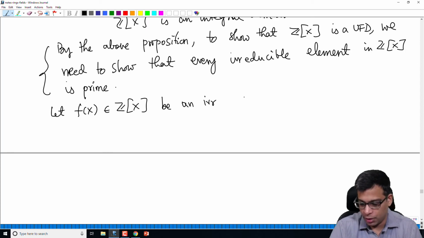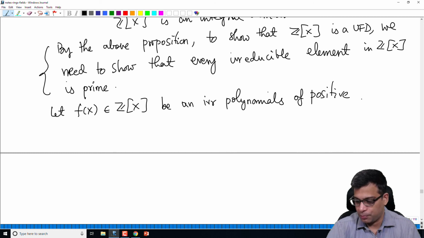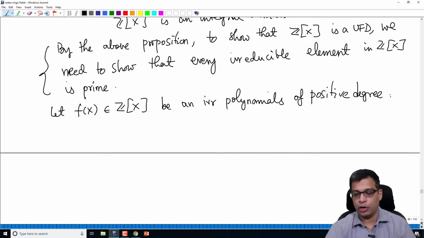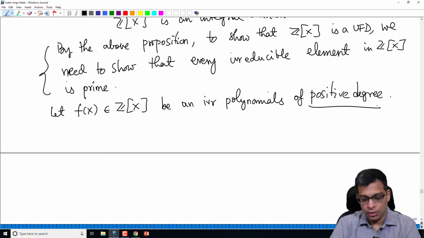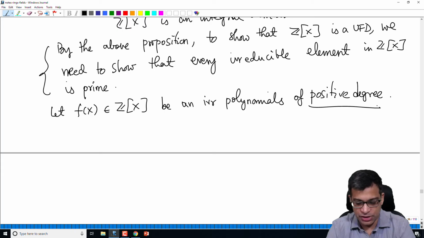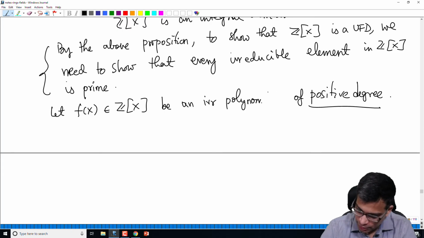Irreducible polynomial. So as I said, there are two kinds of irreducible elements. One is actual integers which are irreducible, in other words prime. The other is irreducible polynomials which are of positive degree. We'll settle both cases, but first we'll take an irreducible polynomial of positive degree.